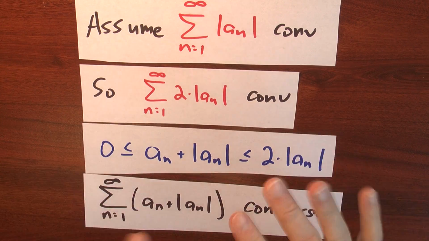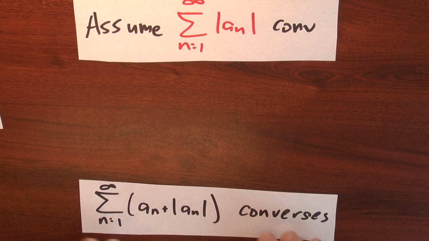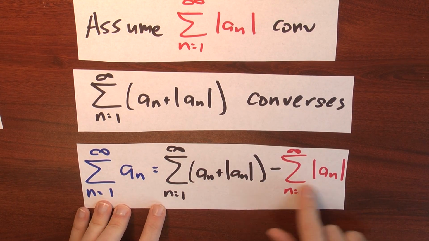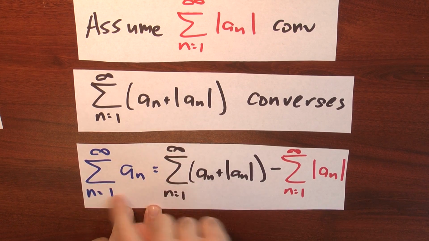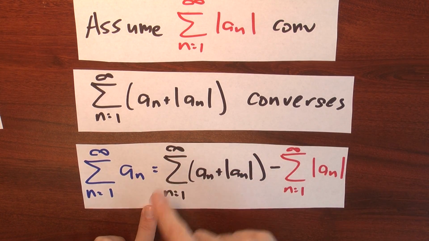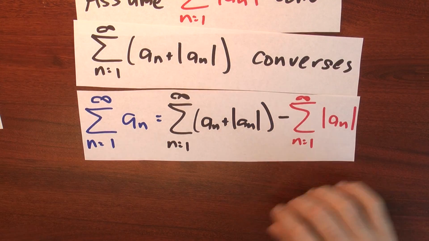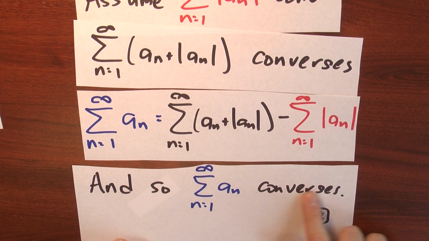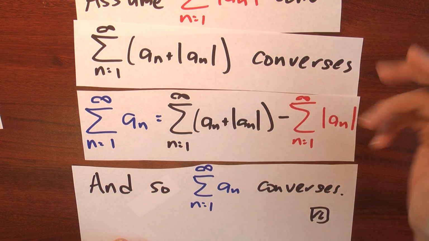But now our original series can be written in terms of this series and the sum of the absolute values of the a sub n's. So what I've got is this series converges, but the difference of these two series is the series that I'm originally interested in. And the difference of convergent series converges. So that means that the series, just the sum of the a sub n's, converges, which is exactly what I wanted to show. So we proved the theorem.